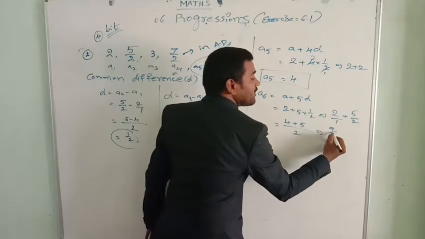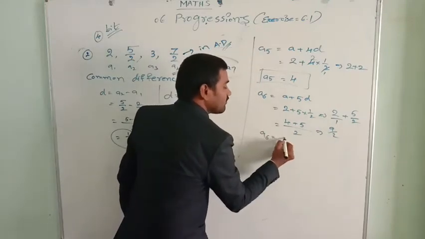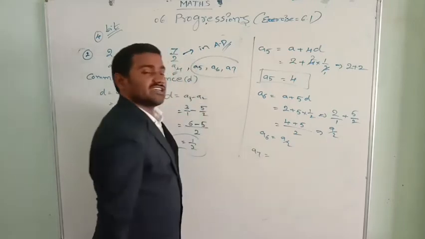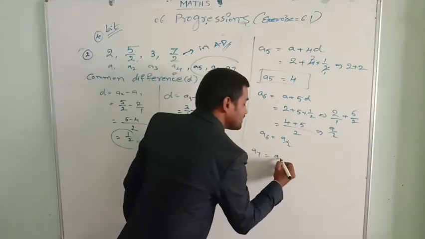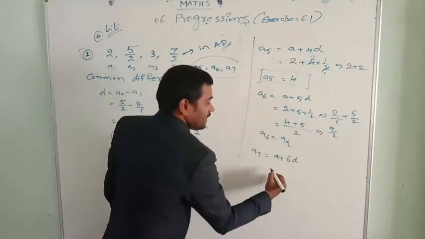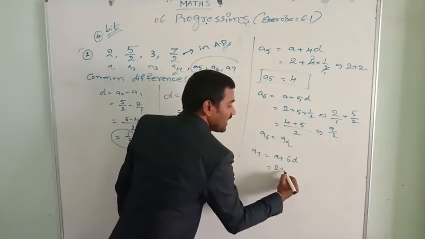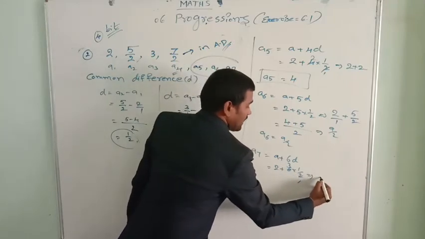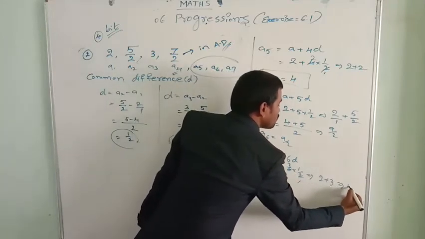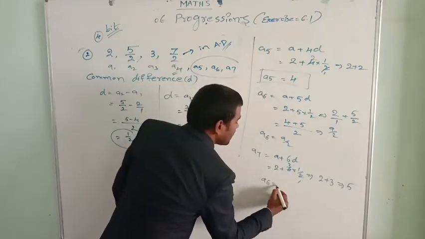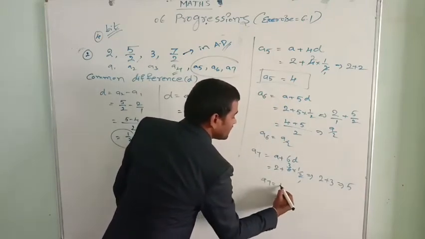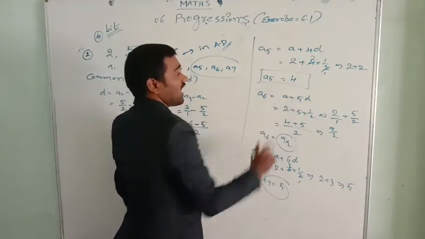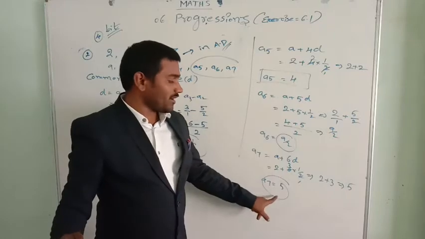A5 is 4, A6 equal to 9 by 2. A7 equal to A plus 6D. A, that is 2, plus 6 into D, whose value is 1 by 2. 6 into 1 by 2 is 3. 2 plus 3 is 5. Therefore A7 is 5. The next 3 terms are 4 comma 9 by 2 comma 5.